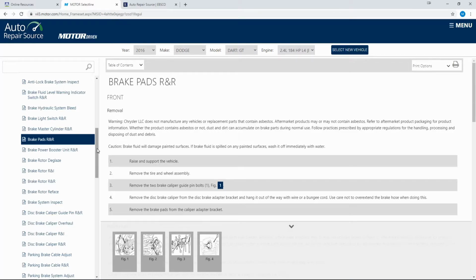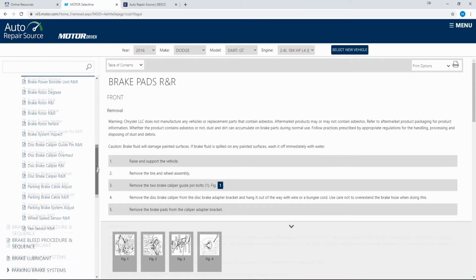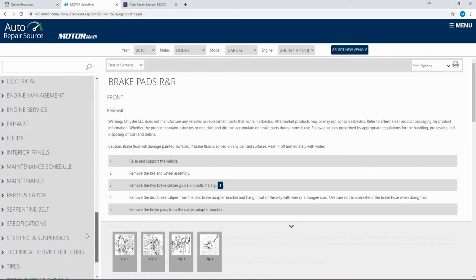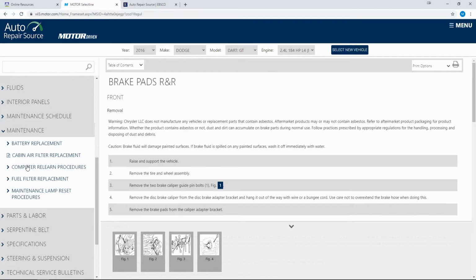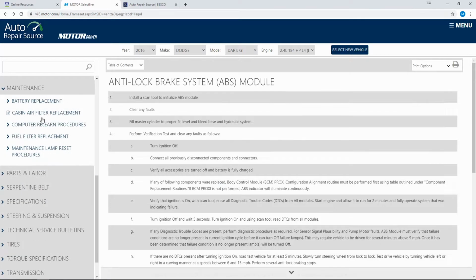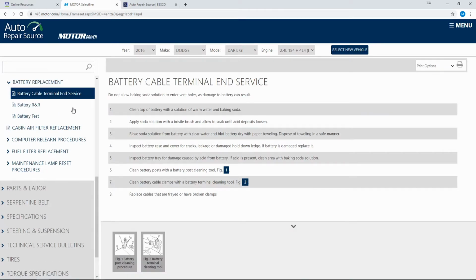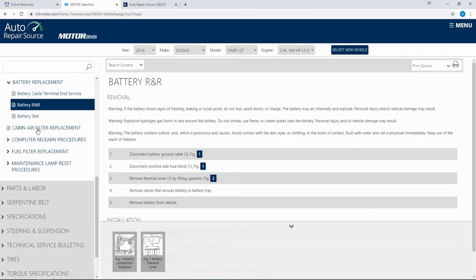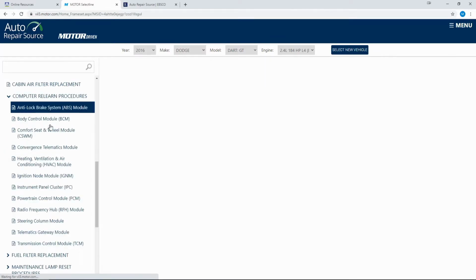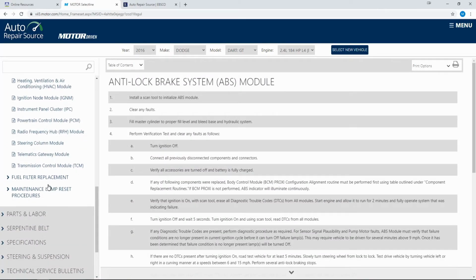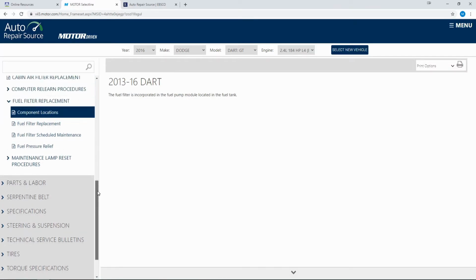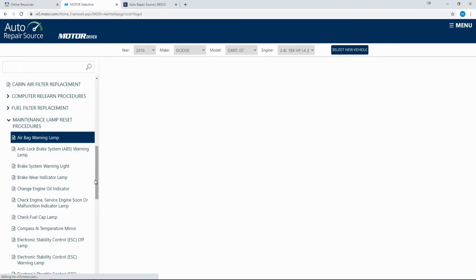Now let's take a look at some routine maintenance procedures. Underneath battery replacement, we have a few different options here. This one's about the cable ends, and this one is about replacing the battery. We've already gone over the cabin air filter. There are several computer relearn procedures, fuel filter replacement, and lamp reset procedures.